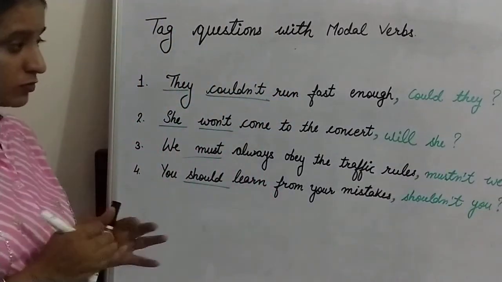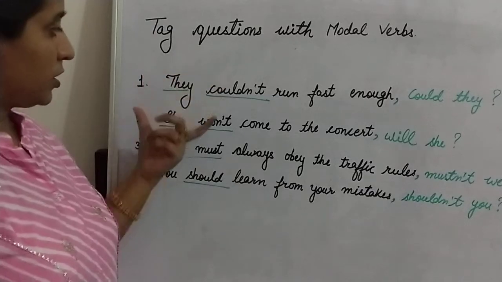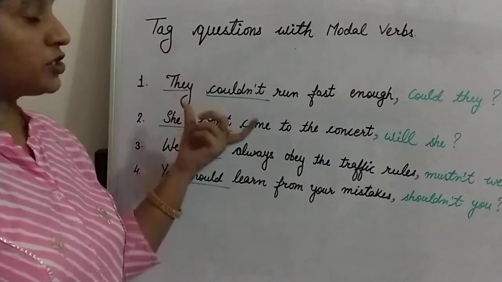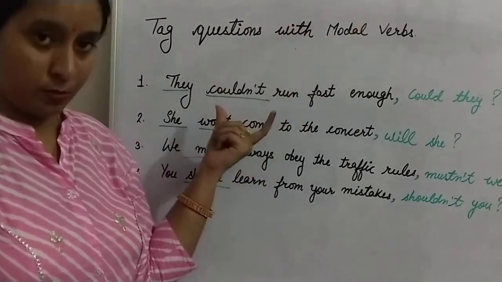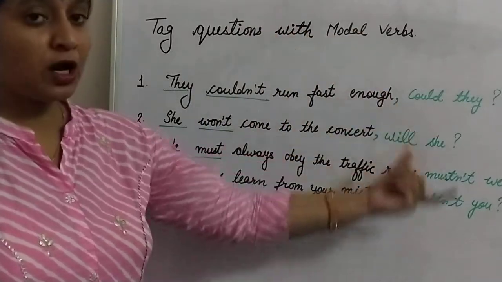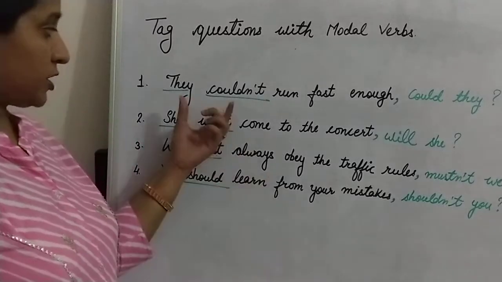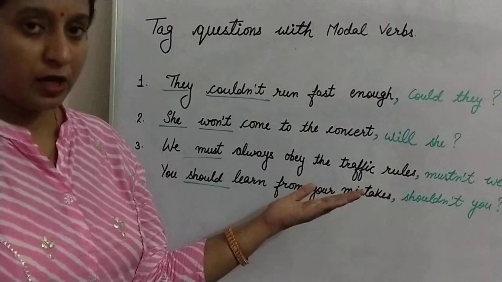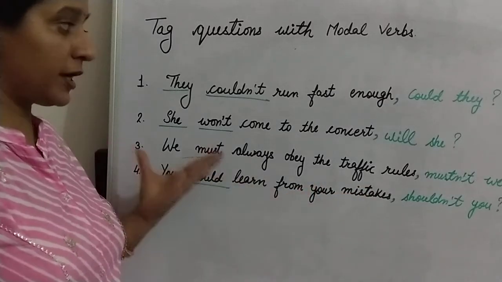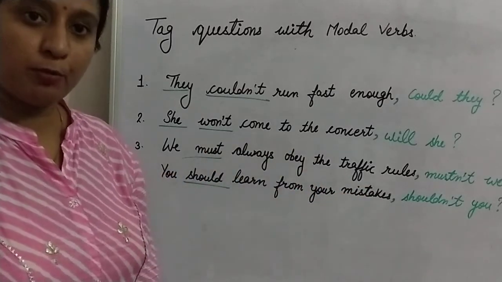Okay, so this way you can frame a question tag for a statement which has a modal verb. If your statement is positive, your question tag will be negative. If your statement is negative, you have a question tag in positive.